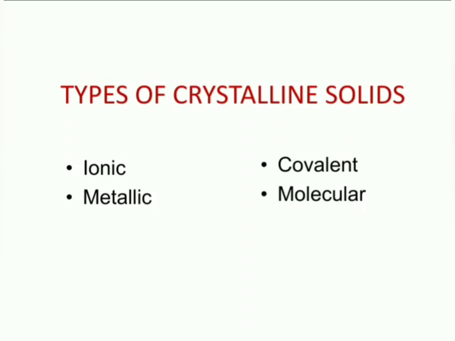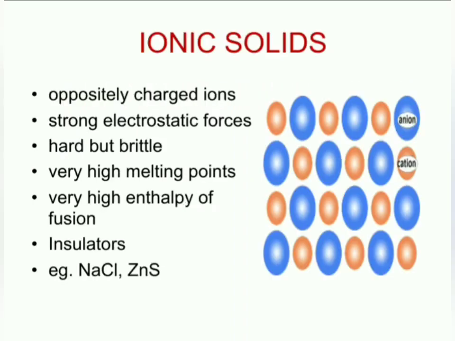Now we will see the types of crystalline solids. There are four types of crystalline solids: ionic, metallic, covalent, and molecular. Now we will see the various aspects of these solids. Ionic solids.